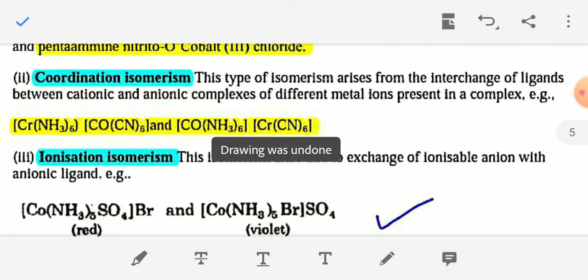Okay, so coordination isomers are formed by interchanging ligands between cationic and anionic complexes.